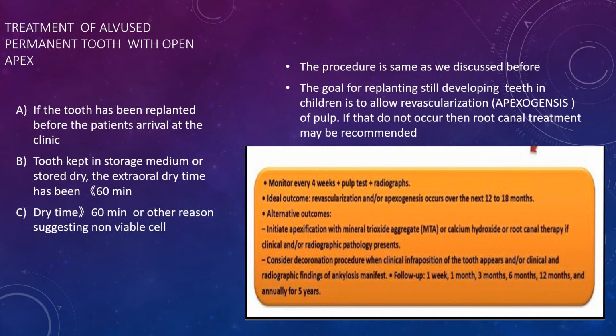Now what is apexification? It is the method of inducing development of the root apex in an immature pulpless tooth by formation of osteocementum or other bone-like tissue. So apexogenesis is for the vital teeth and apexification is for the non-vital teeth. Now in the alternate outcome, we will initiate the apexification with MTA or calcium hydroxide or root canal therapy if clinically and radiographically we can see any pathology that is present.